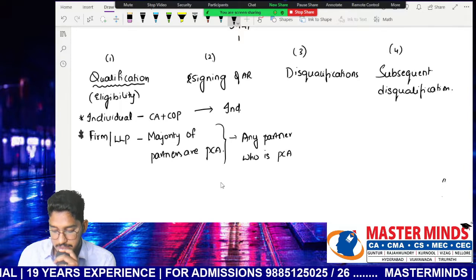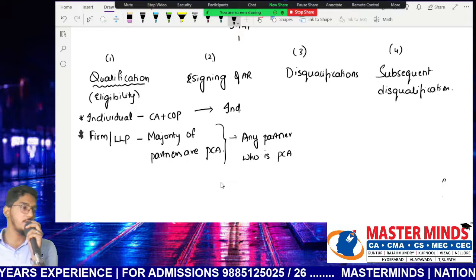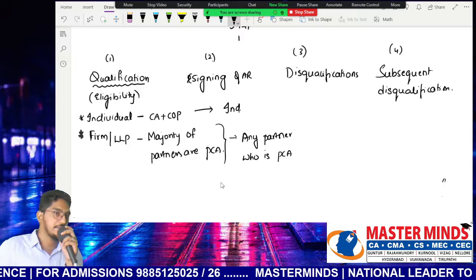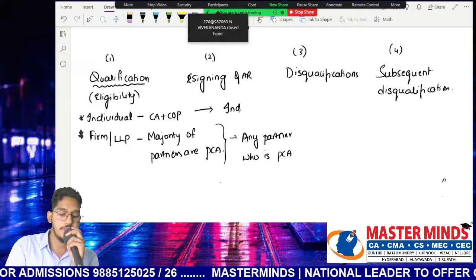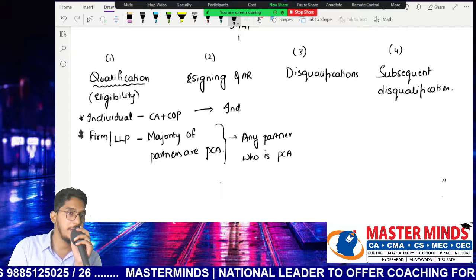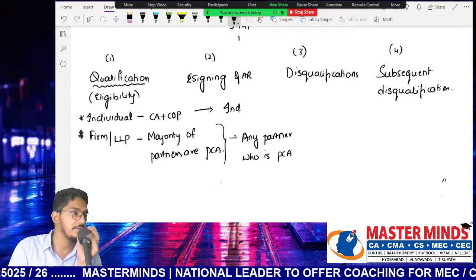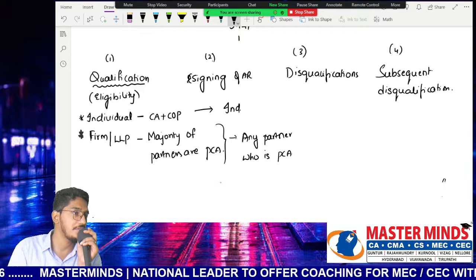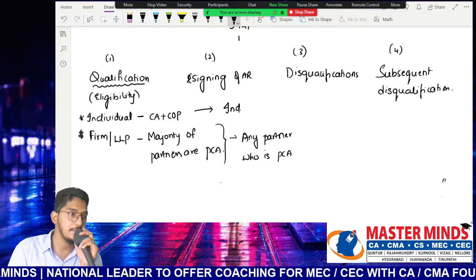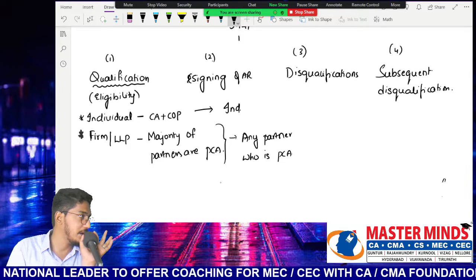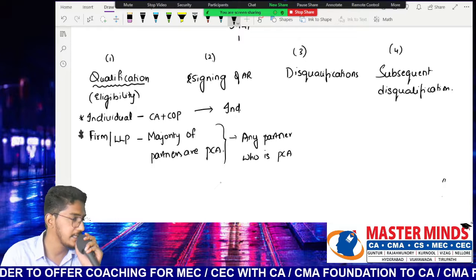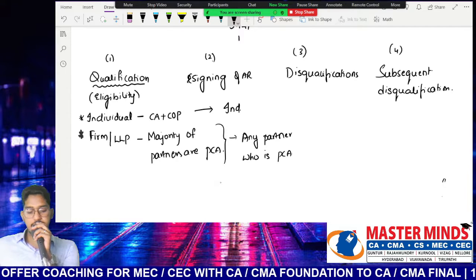Other partners cannot sign; only a practicing chartered accountant partner can sign the audit report on behalf of the entire firm. And generally what do we call that person? Engagement partner. If there are so many partners, but out of all these partners one partner is signing the audit report, that partner we generally call the engagement partner. Why? Because he is responsible for that assignment, no? So that is the meaning of engagement partner. Now you might have got clarity on what exactly engagement partner refers to. Clear everybody? So this is regarding signing of the audit report.